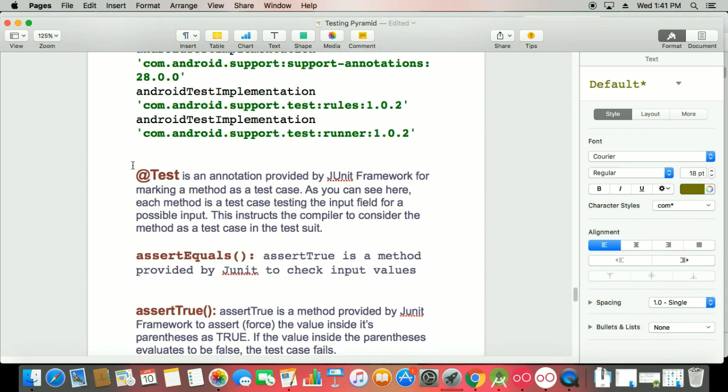And in the meanwhile phase, that is the medium phase, that's called the testing. @Test is an annotation provided by the JUnit framework for marking a method as a test case. That is important, then we have to test in this test annotation area.